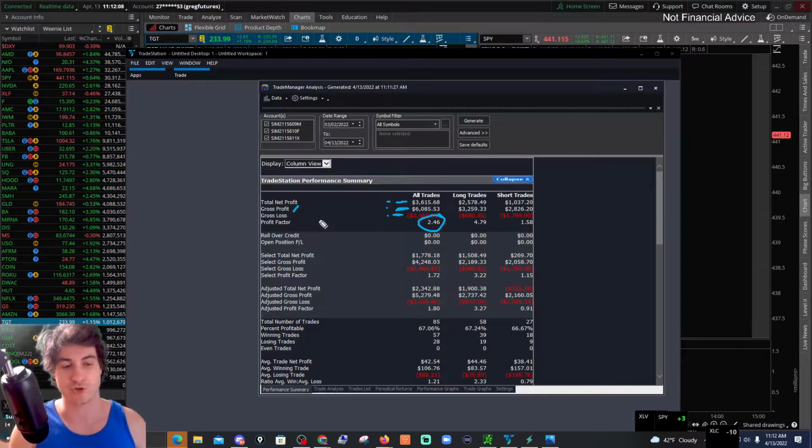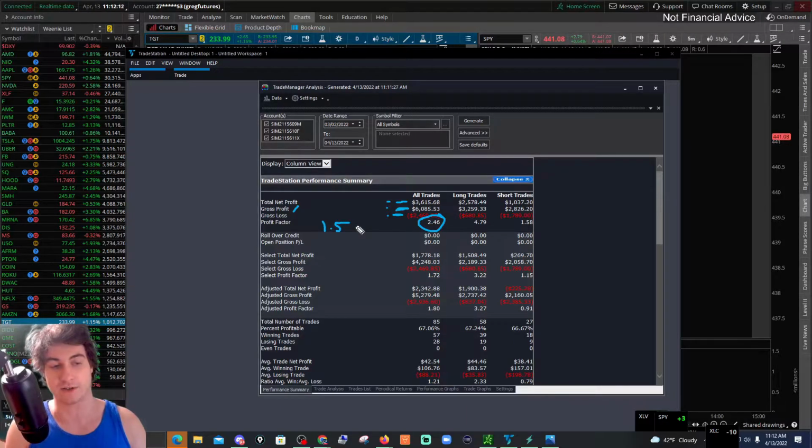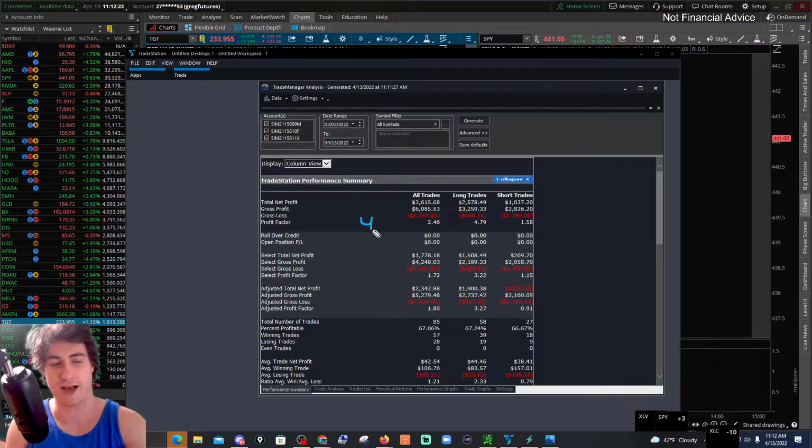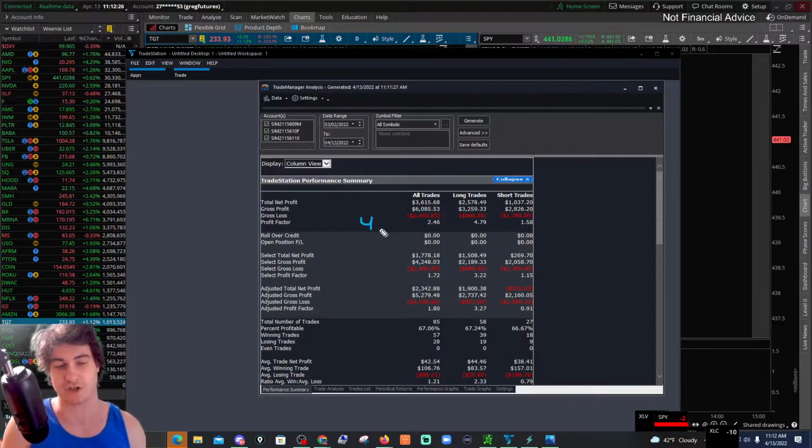So a lot of traders, I think it's pretty good if your profit factor is above 1.5. That's a good profit factor. So 2.46, that's a good profit factor. But it gets a little bit weird and sketchy if your profit factor is above 4. Anything above 4 just seems a little bit sketchy. That's, in my opinion, crazy trading results or just unrealistic trading results.